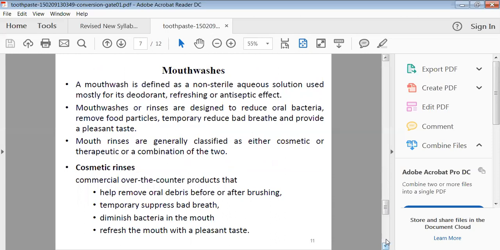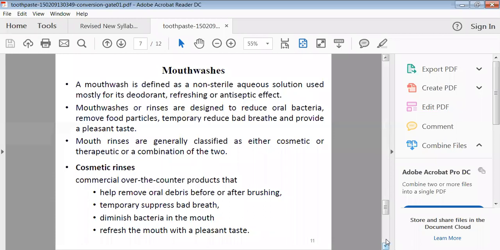Then another is mouthwashes. Mouthwashes are also used for rinsing your mouth, to avoid bad odor of your teeth, as well as to avoid various kinds of tooth problems. Generally, mouthwashes contain antiseptic agents as well as deodorizing agents and refreshing agents. They are designed to reduce oral bacteria, remove food particles, stop temporary bad breath, and provide a pleasant taste to your mouth.